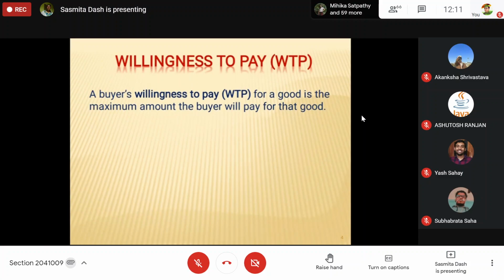Suppose you and your friend are going to the market, and the shopkeeper is asking you to buy a product which is 500 rupees, a white t-shirt. Suppose you are not buying and your friend is buying.